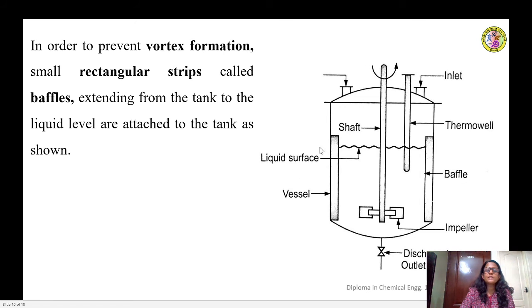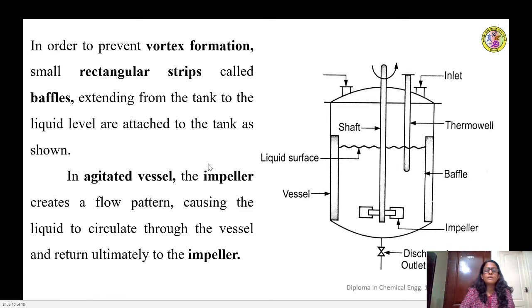For that purpose, baffles are used, which are nothing but rectangular flat strips, and they extend from the tank wall to the liquid level. They extend from the bottom to the level of the liquid as shown in the diagram, and usually are attached to the wall of the vessel. Usually some 4 baffles will be there for a given agitated vessel.